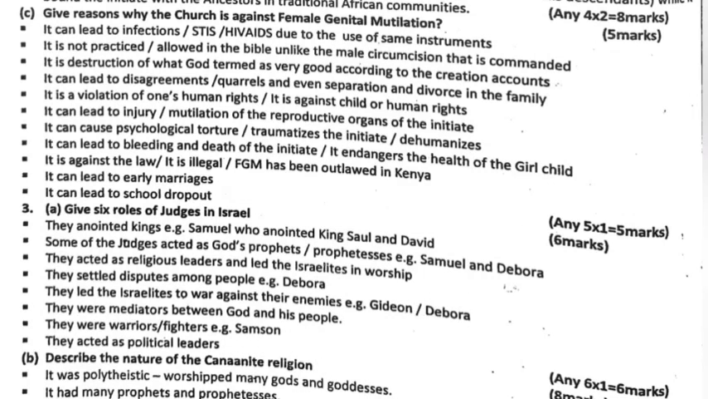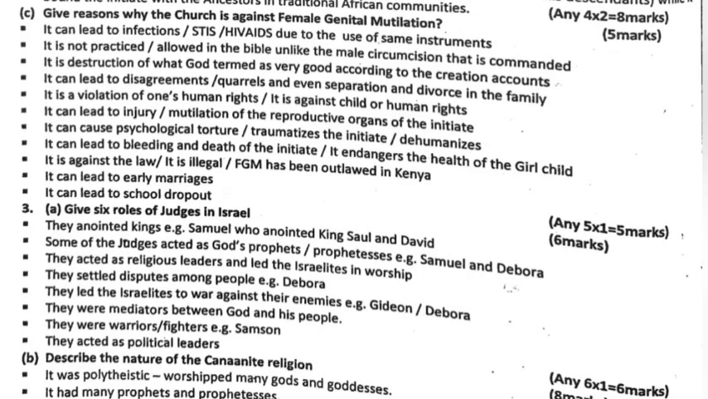Give reasons why the church is against female genital mutilation. It can lead to infections due to use of the same instruments. It is not allowed in the Bible, unlike the male circumcision that is commanded. It is destruction of what God termed as very good according to the Christian accounts. It can lead to disagreements, even separation and divorce in the family. It is a violation of human rights. That is, it is against human rights.